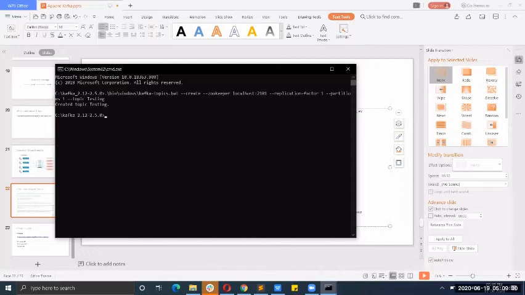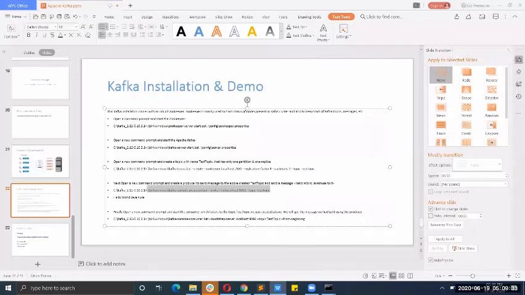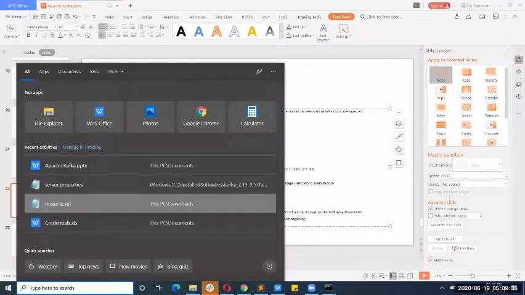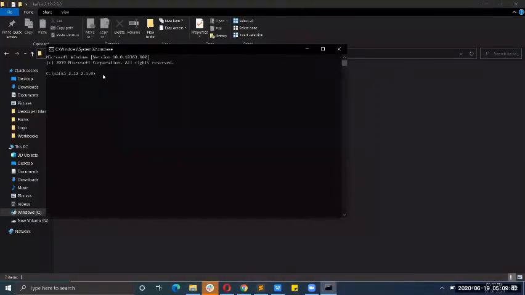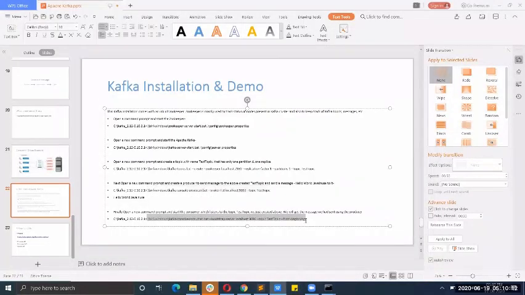So now I have to create a producer. The process to create the producer and the consumer is similar, where again I am working on localhost 9092 where my Kafka is running. And what I am doing here is deciding a topic onto which I will send the message, meaning the producer application will send the message. Okay, so now this producer has been created, and the last step is to create the consumer.